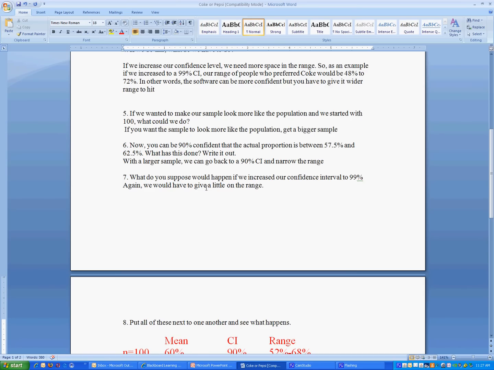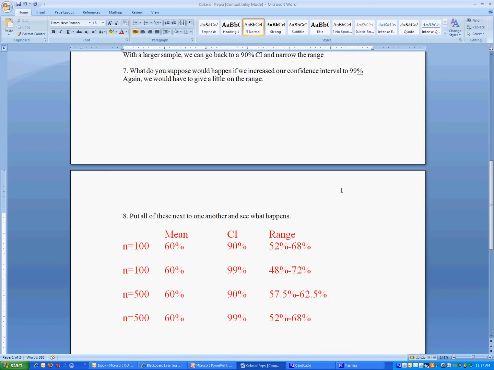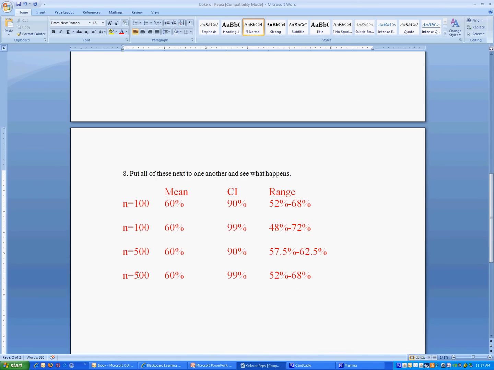Okay. Now, what do you suppose would happen if we increased our confidence interval to 99%? We said, okay, we've got more people, let's be more accurate. So we roll back down here now with the same number of people, still get the same 60%. Now we told it to be 99% confident in the range that it's going to give us.